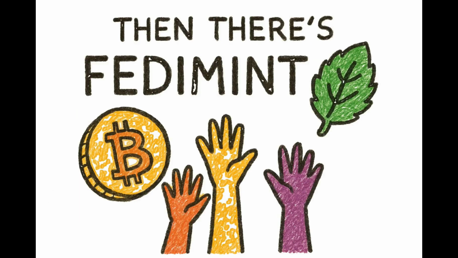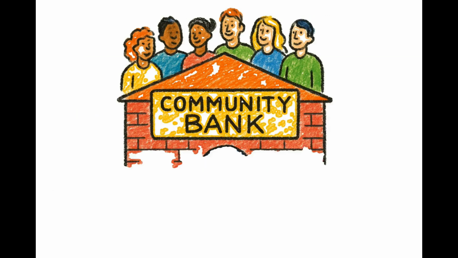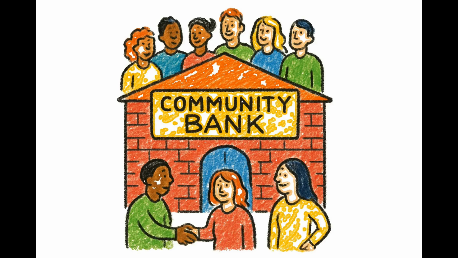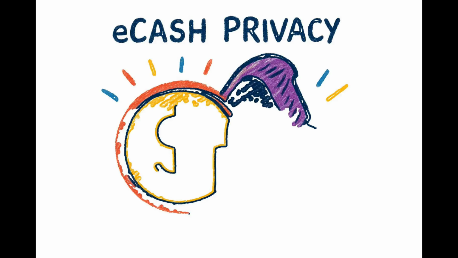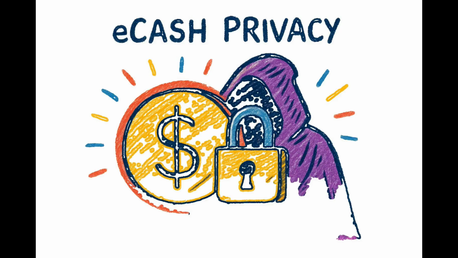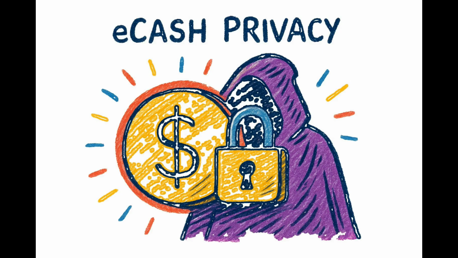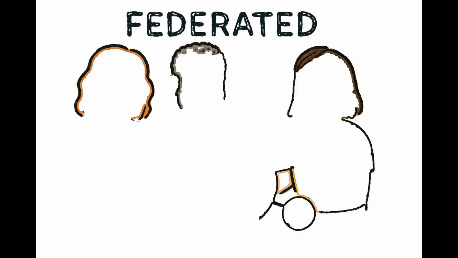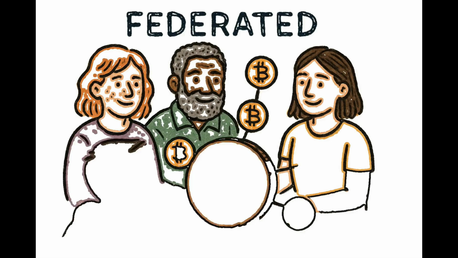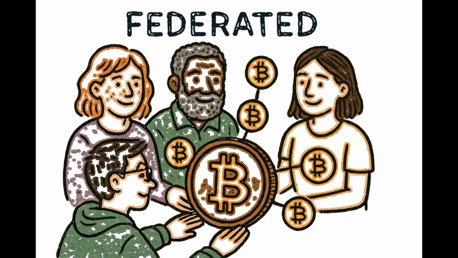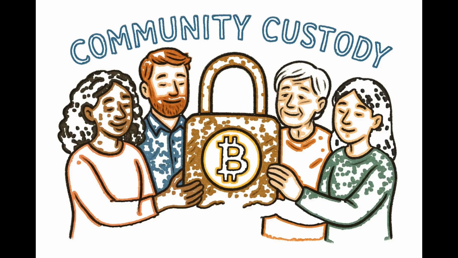Then there's Fedimint. Think of this as a community bank, owned and operated by its users. Speed is moderate, but its privacy is incredible, using a powerful concept called Chaumian eCash that provides fantastic anonymity. It's also federated, but designed for small, trusted community groups to hold and transact with Bitcoin together. It's a powerful tool for community custody.